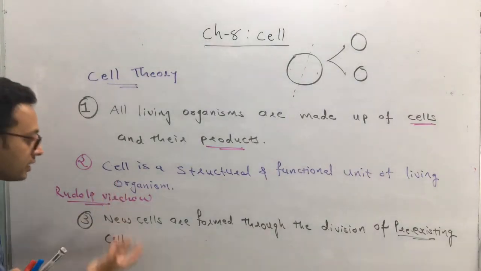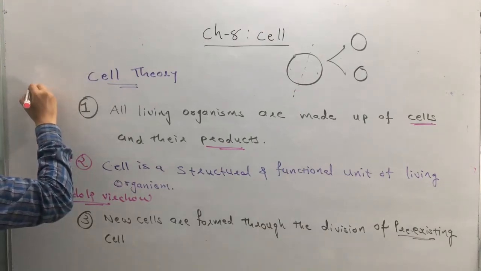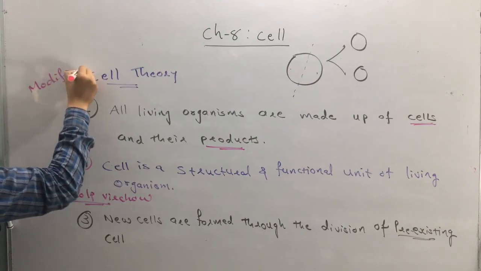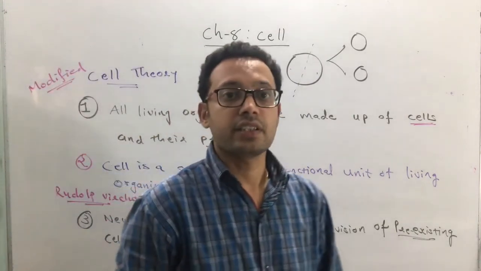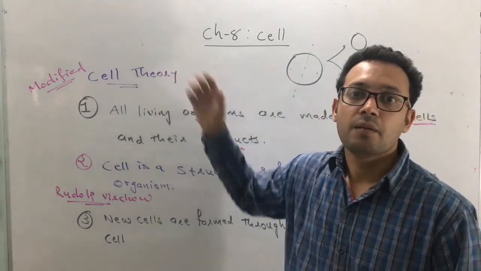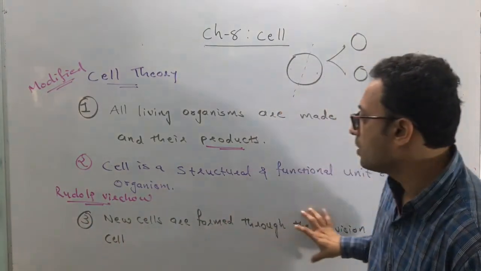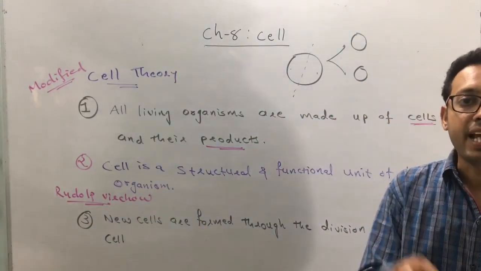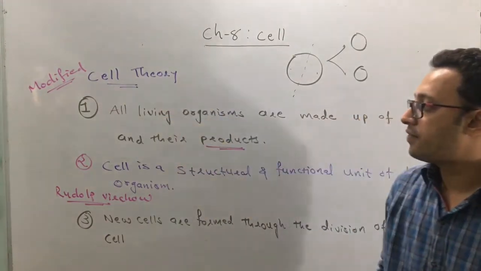And now this third point is added into the cell theory, and the cell theory becomes the modified cell theory. When this third point, which was proposed by Rudolf Virchow, is added to the cell theory, it becomes the modified cell theory.